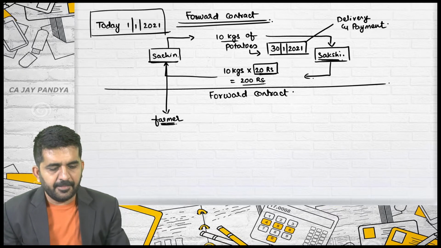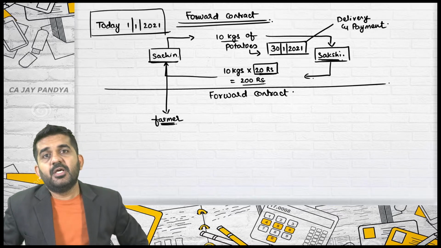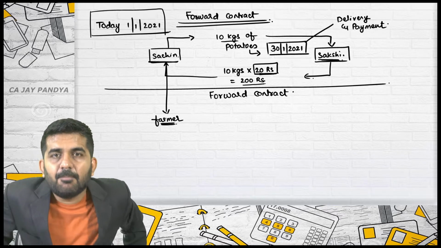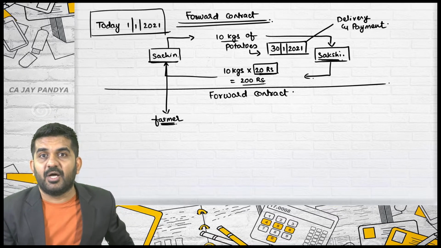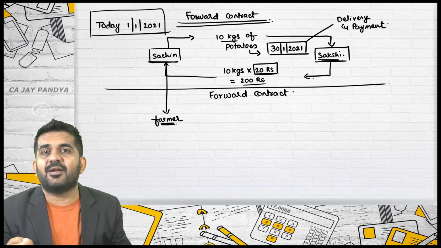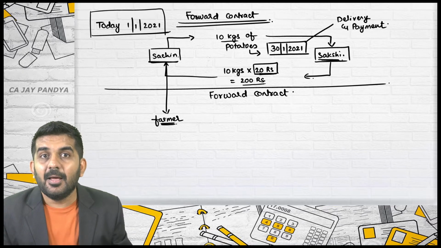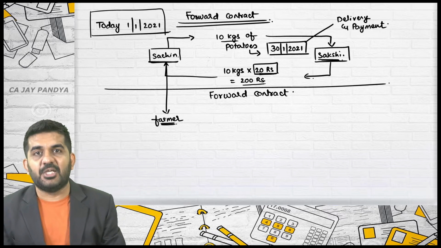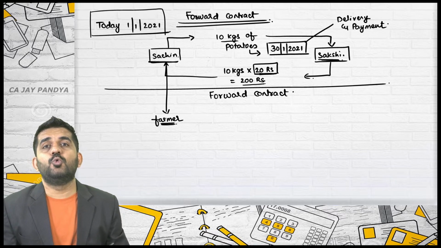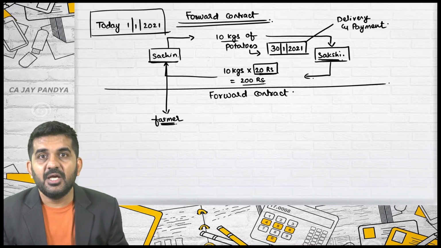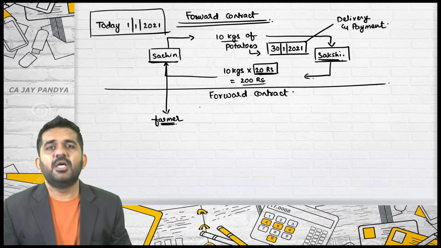Is it alright? So Sachin as a farmer, today's market price is 19. Sachin feels that market price of potatoes on 30th January, when his potatoes are ready to sell, will be rupees 10, will be rupees 12, but it will be less than 20 or less than 19. So he wants to hedge his risk. He wants to get a minimum of 20 rupees.